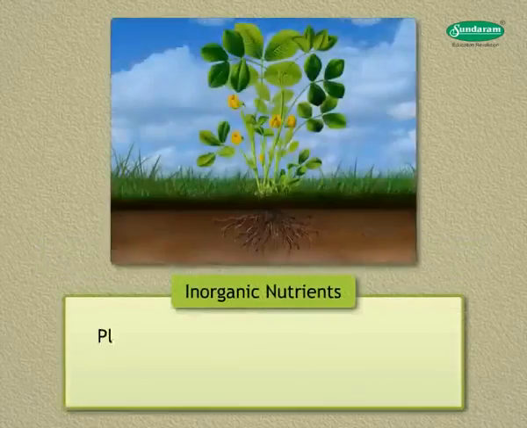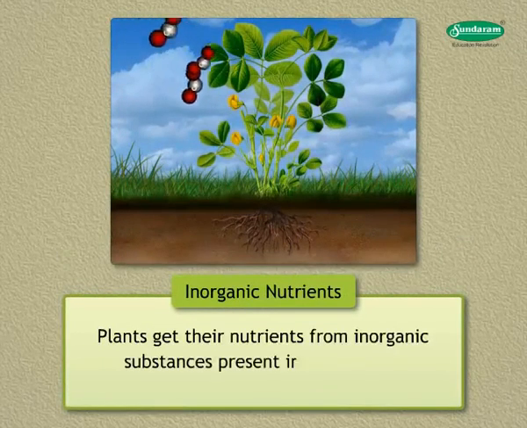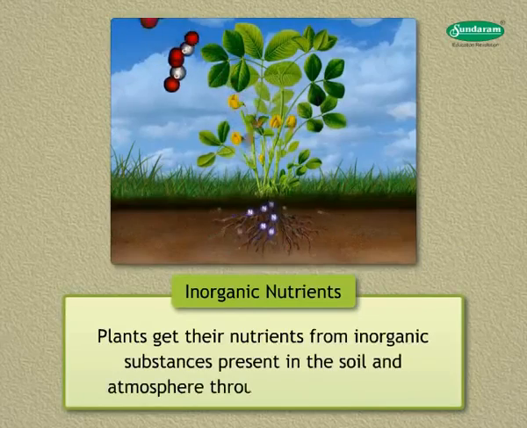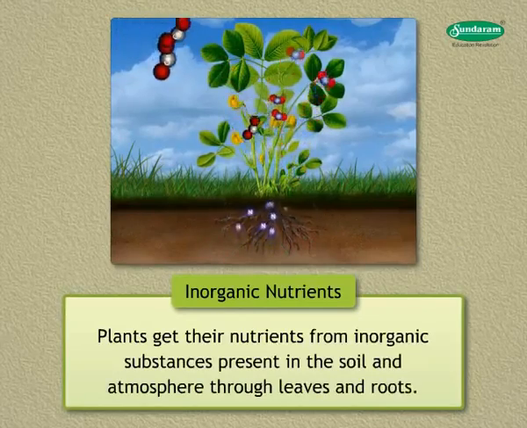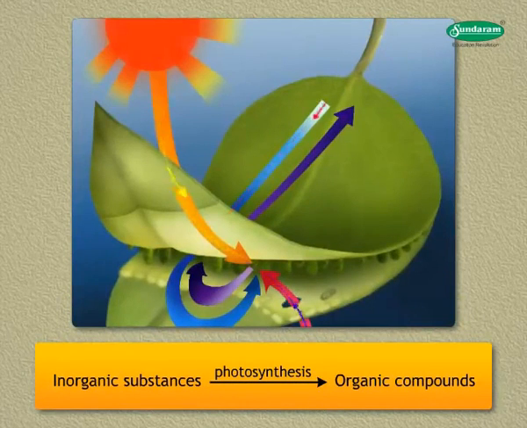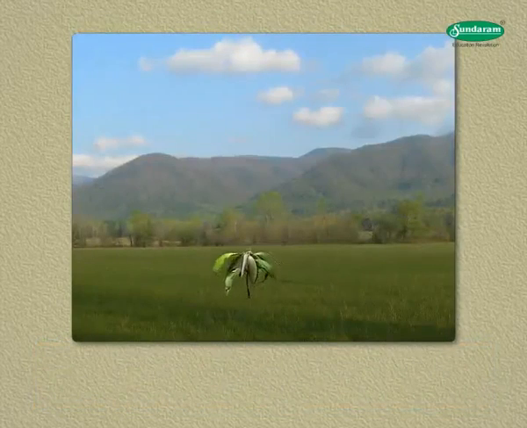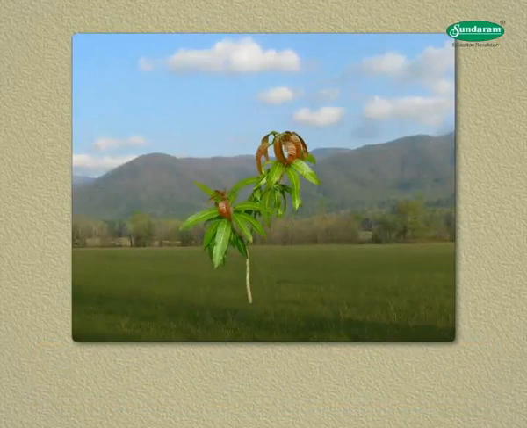Inorganic nutrients. Plants get their nutrients from inorganic substances present in the soil and atmosphere through leaves and roots. They convert it into organic compounds through the process of photosynthesis. These compounds are used for growth and to form various parts of the plant.